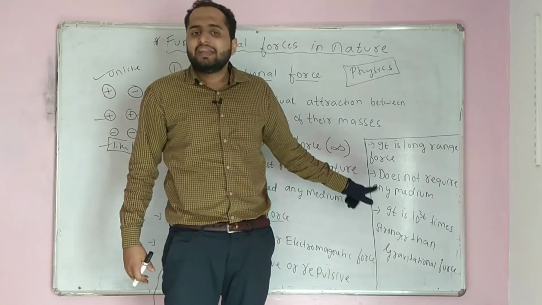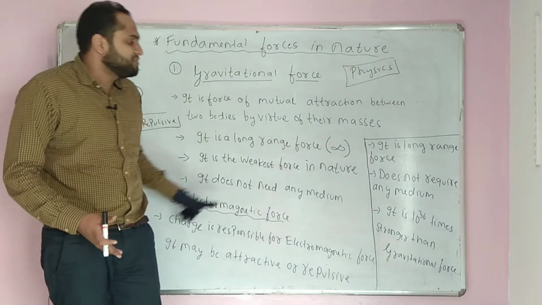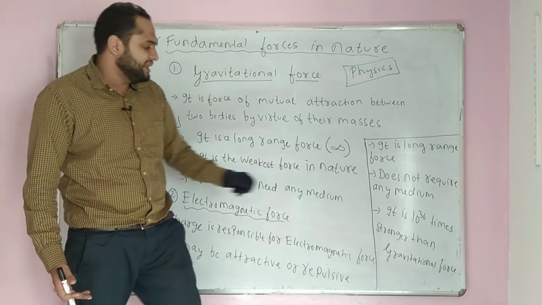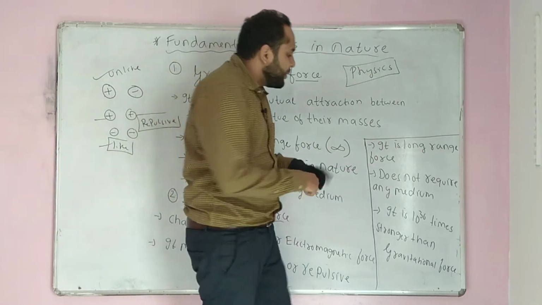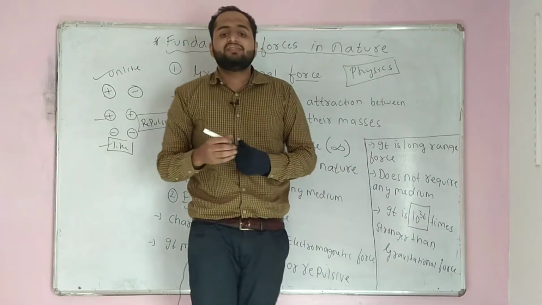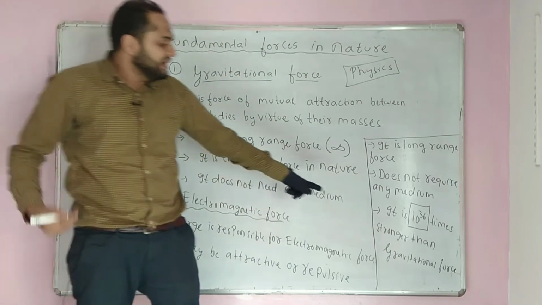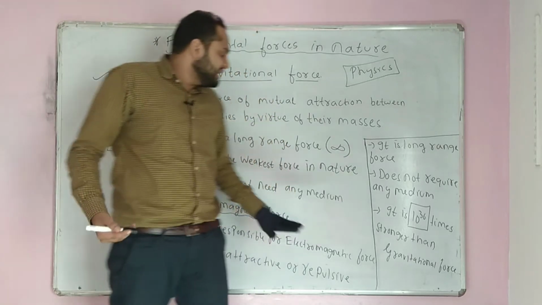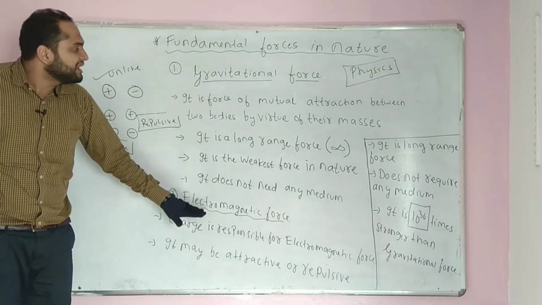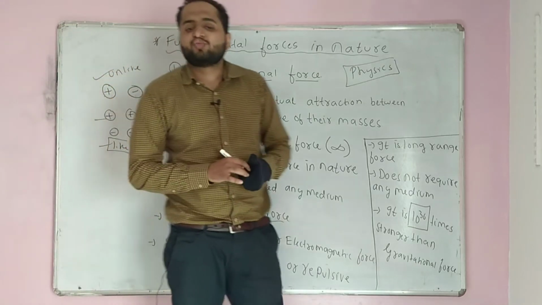Like gravitational force, electromagnetic force does not require any medium. It is 10 to the power 36 times stronger. See, 10 to the power 36, 1 followed by 36 zeros. This many times stronger it is than gravitational force. So electromagnetic force is much stronger than gravitational force. So this was about macroscopic forces.